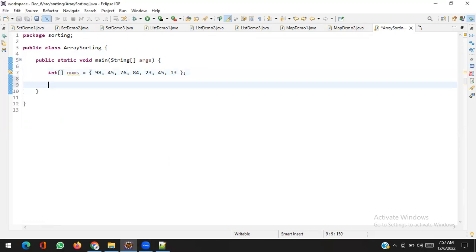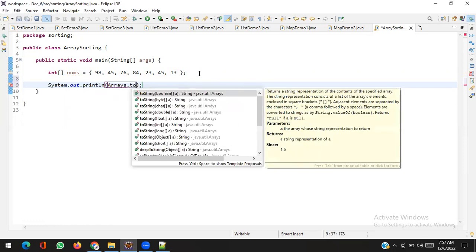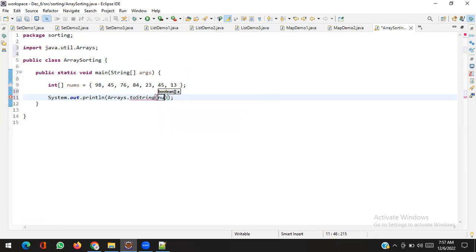So let's print this array. Sys out, Arrays dot toString, and print the nums array. Now I'm going to run it. Let's see the output.